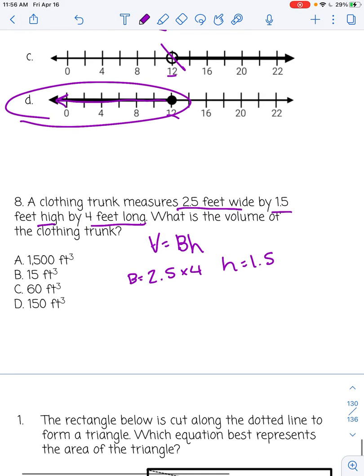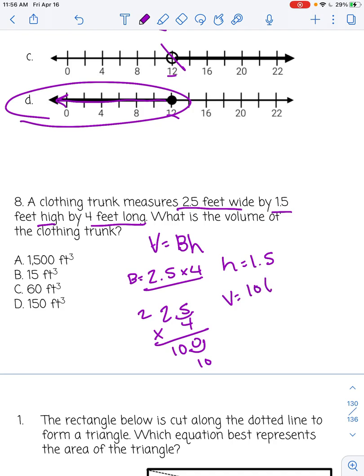Okay, so let's solve for big B. 2.5 times 4. 4 times 5 is 20. 4 times 2 is 8, plus 2 is 10. We wrote that backwards. So we have 100. I have one decimal place, so I'm moving it one time, so that is 10. So big B is 10.